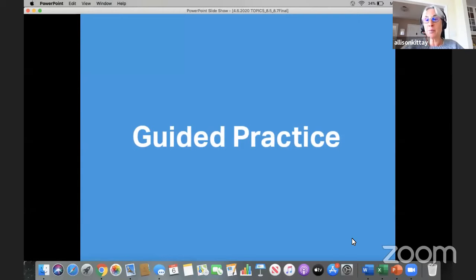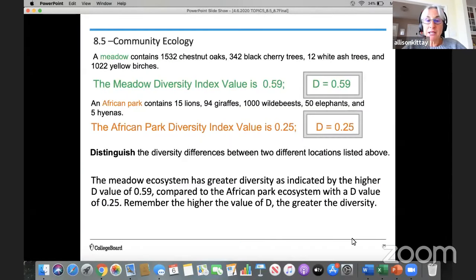So let's take a look at some practice with multiple choice and free response. Let's get back to that diversity index, remembering that it gives us an idea of the diversity of that community.